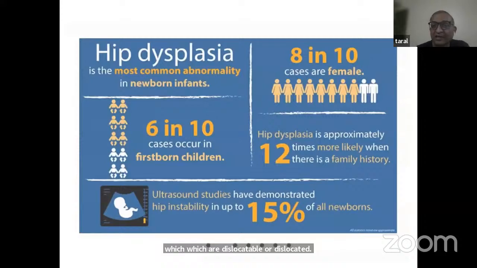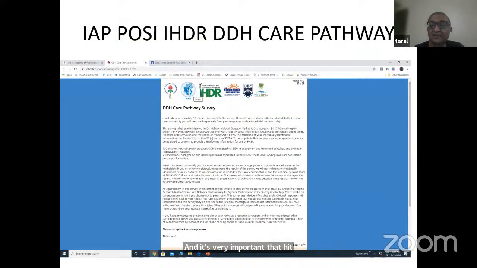And it's very important that hip dysplasias are common. And we are very happy that the Pediatric Orthopedic Society of India and IAP are working together on a lot of pathways now to increase awareness about DDH, doing screening tests. And we are seeing more and more children with DDH.